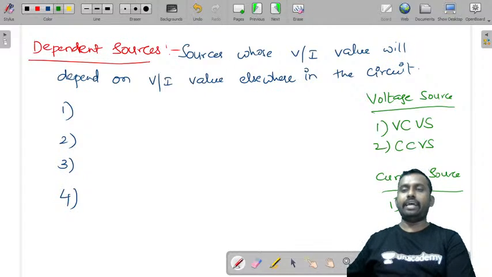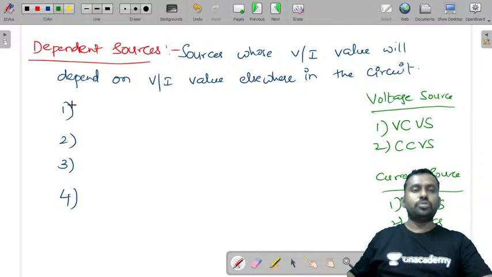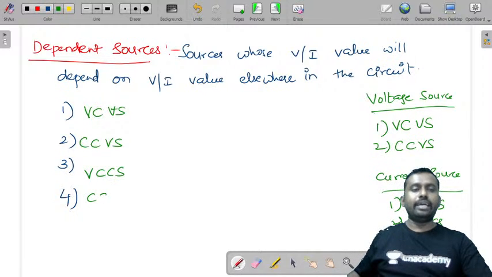And you can have voltage controlled current source and current controlled current source. So these are the two classifications of voltage and current source. I'll write it in full once: voltage controlled voltage source, current controlled voltage source, voltage controlled current source and current controlled current source.